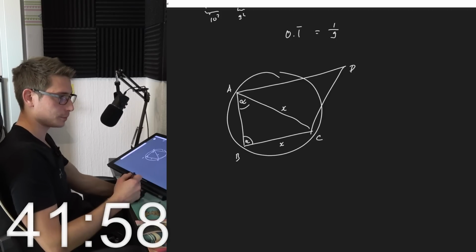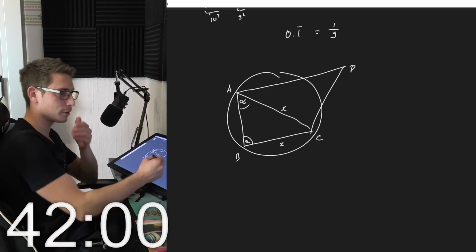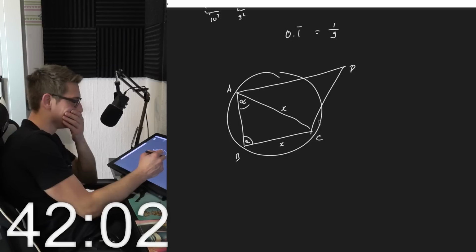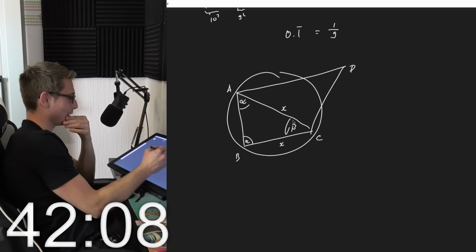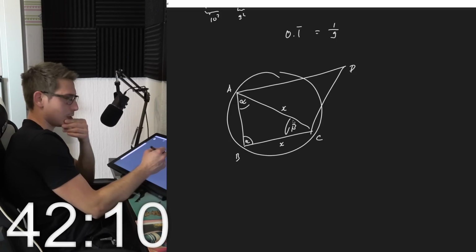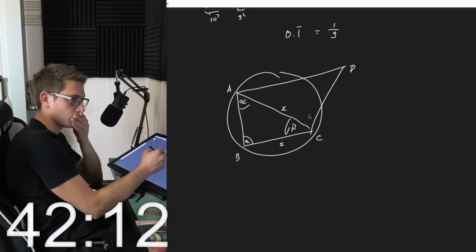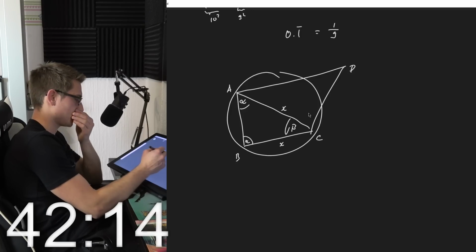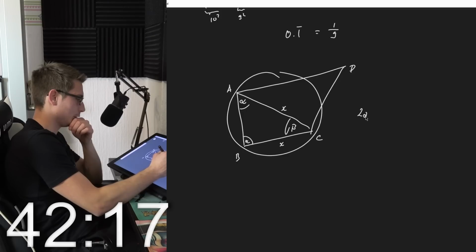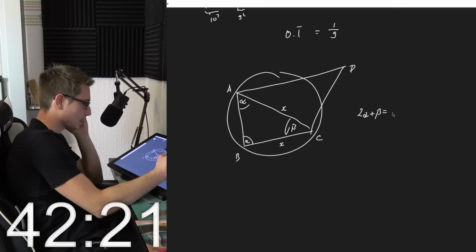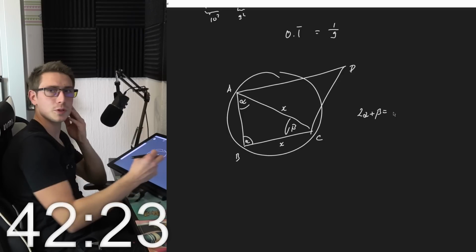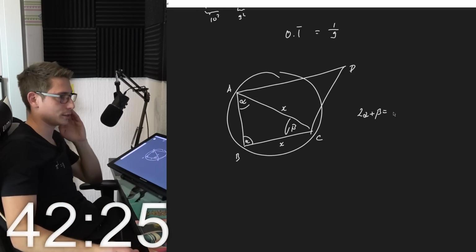Oh no. Alpha. Then this right here is beta. 2 alpha plus beta is equal to... When would they be parallel?